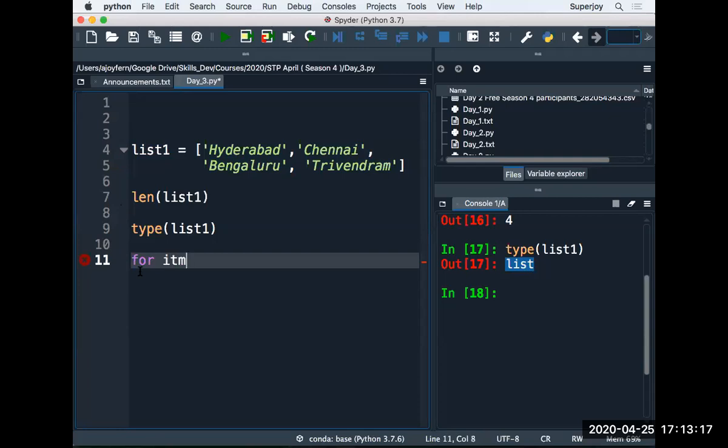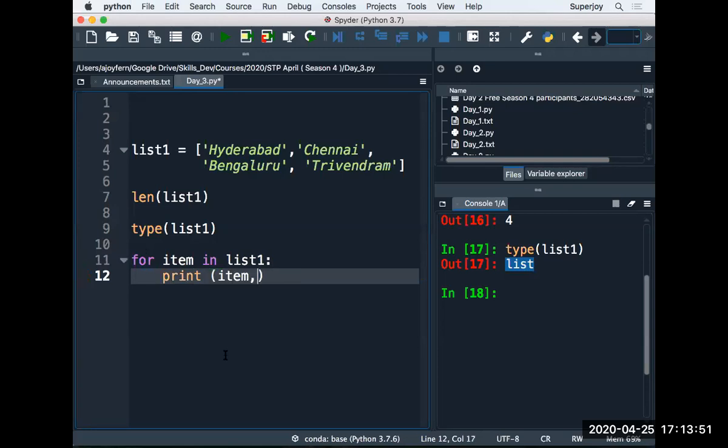Now, for each item, I say each, but I'm not typing it. I'm just saying for each item in list one. How to read this line: for each item in list one, then I have a colon. After the colon, I press enter. The indentation changes, you can see it has taken 4 spaces forward. And now I say print item.